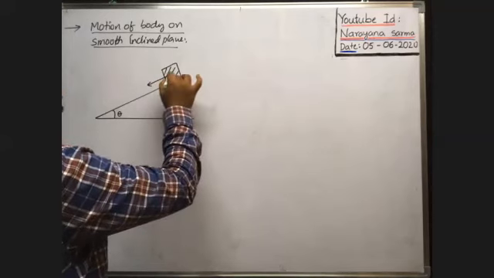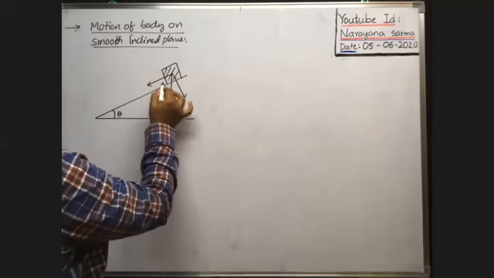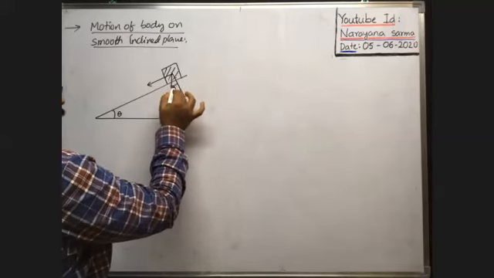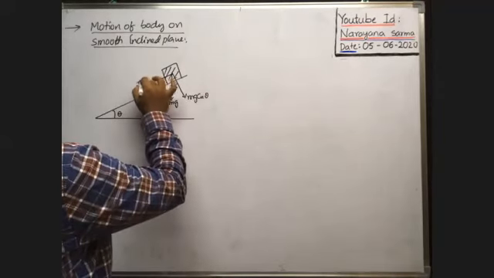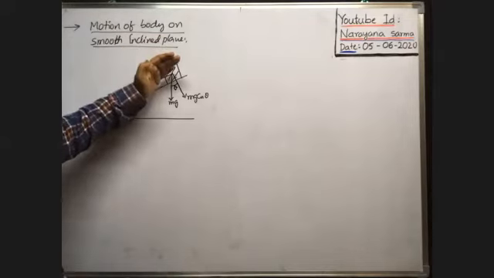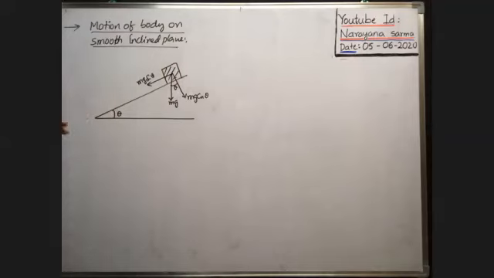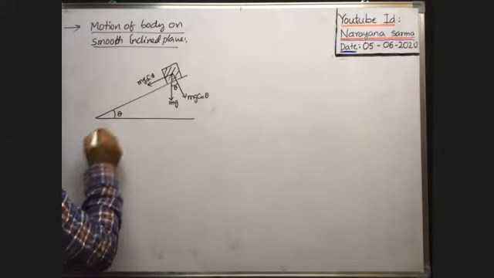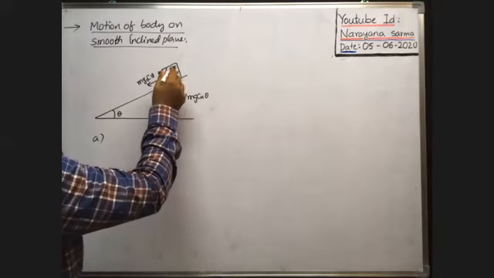Perpendicular to the inclined plane, you take the other component. If this angle is theta, then this is 90 minus theta and this is theta. So this weight component is mg cos theta and this weight component is mg sin theta. That means when you keep the block on the smooth inclined plane, the weight component mg sin theta pulls the block downwards.